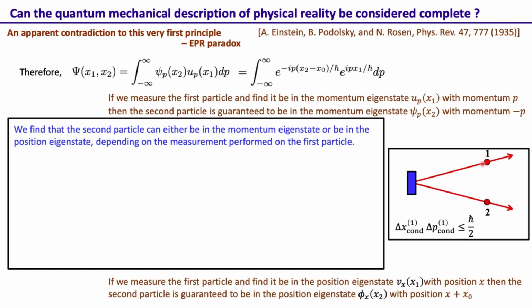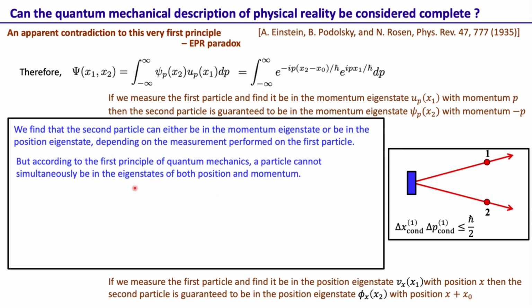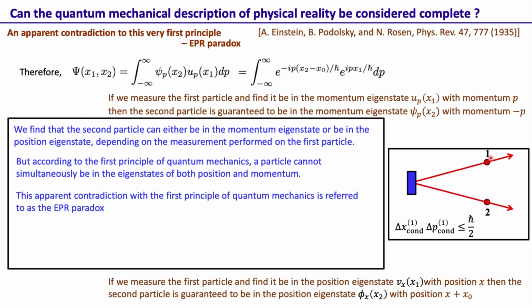It is just that a measurement on this particle is deciding whether that particle is in a position eigenstate or in a momentum eigenstate. But according to the first principle of quantum mechanics, a particle cannot simultaneously be in the eigenstates of both position and momentum. So of course this particle cannot be in the simultaneous eigenstate. It seems that the choice of the measurement is collapsing this particle into either a position or momentum eigenstate, which is in apparent contradiction with the first principle of quantum mechanics. This apparent contradiction is referred to as the EPR paradox. So that was the gist of that paper and their argument that I had in the very first slide.